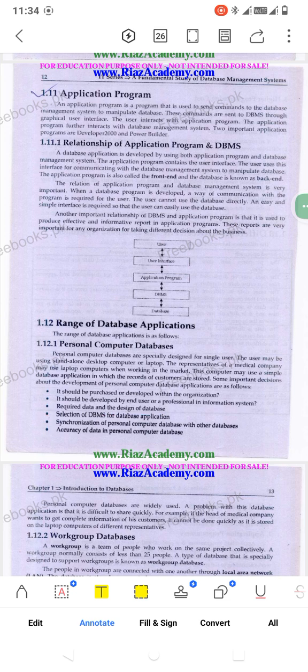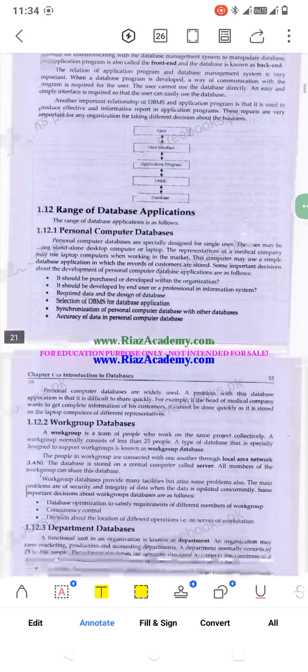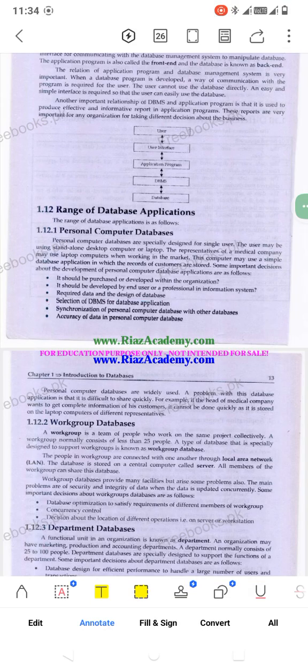For example, we have a database managed by the DBMS, and the DBMS is run by the application program. It's basically owned by the application program, and the application provides a user interface to the user. This is the main hierarchy of the relationship between the application program, the DBMS and the user.